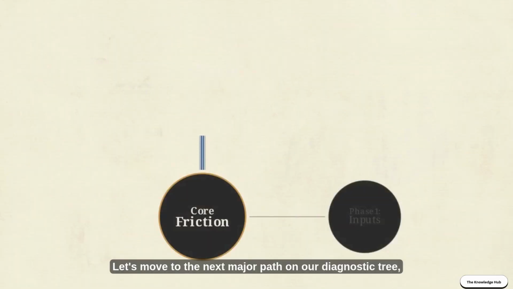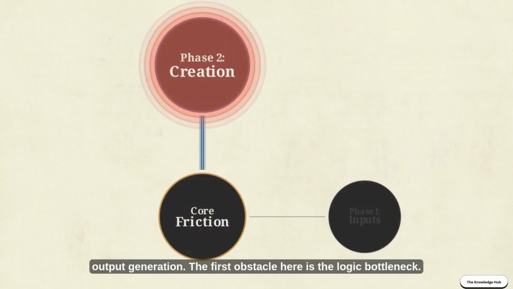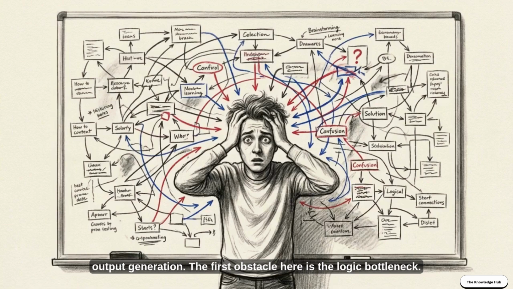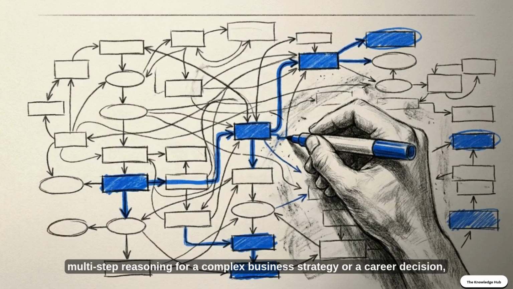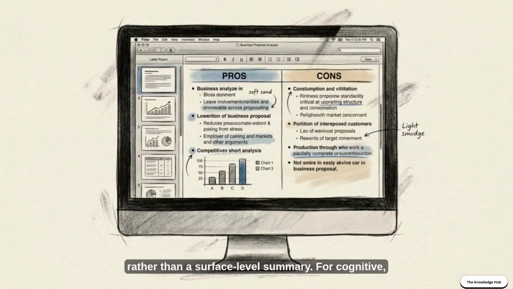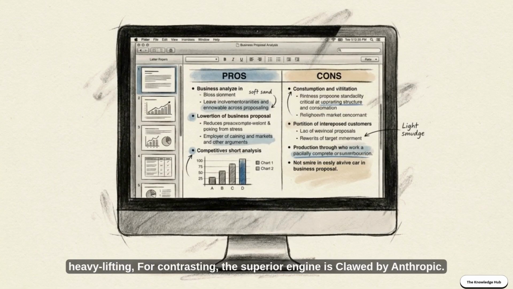Let's move to the next major path on our diagnostic tree, output generation. The first obstacle here is the logic bottleneck. This occurs when you need nuanced, multi-step reasoning for a complex business strategy or a career decision, rather than a surface-level summary. For cognitive heavy lifting, the superior engine is Claude by Anthropic.